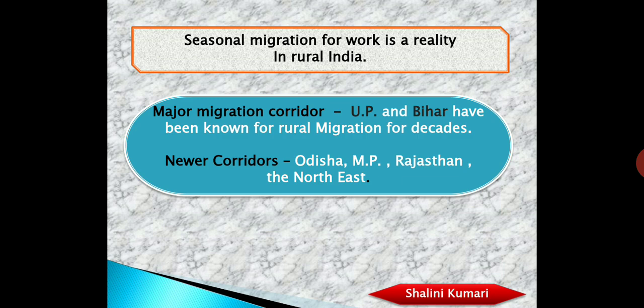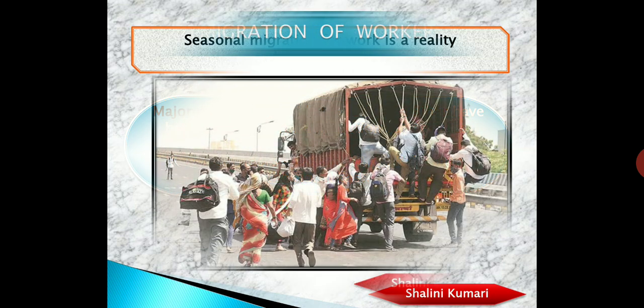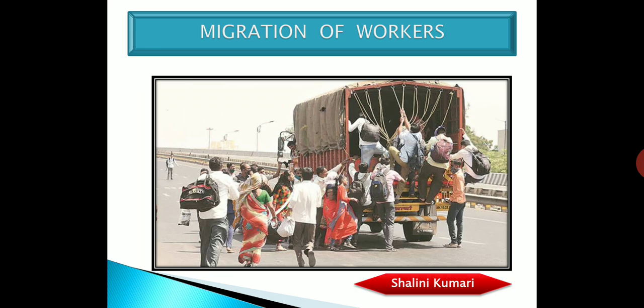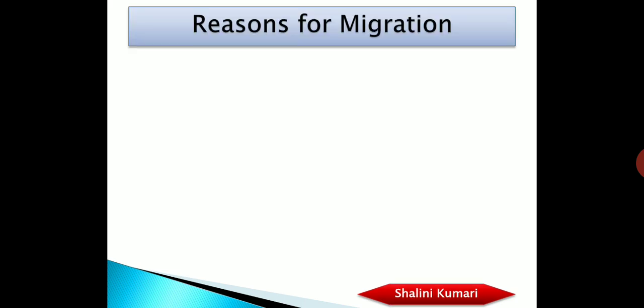Now, you know something, right now during this pandemic time, the Bihar government, which has a huge number of migrants who will be returning to the state in a few days, is giving rupees 1000 financial assistance to each and every migrant. Not a huge amount, but a good step by the Bihar government, because the number is very large. So this is just a short description of the major migration corridors that we have in India. Now let's see how they are trying to go back to their homes, and this is how they are returning.